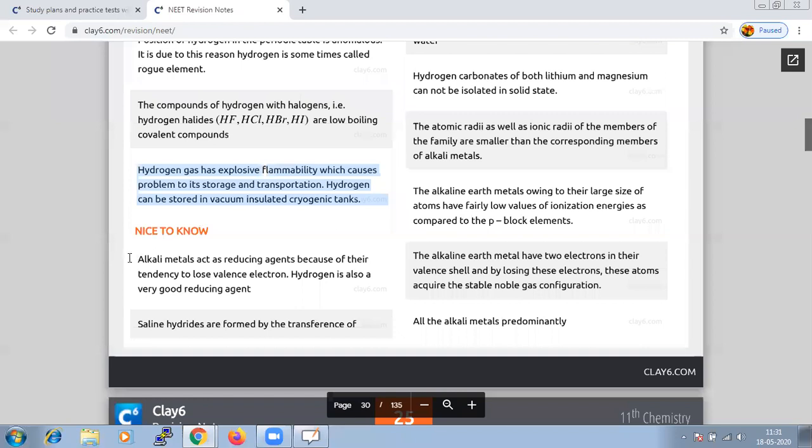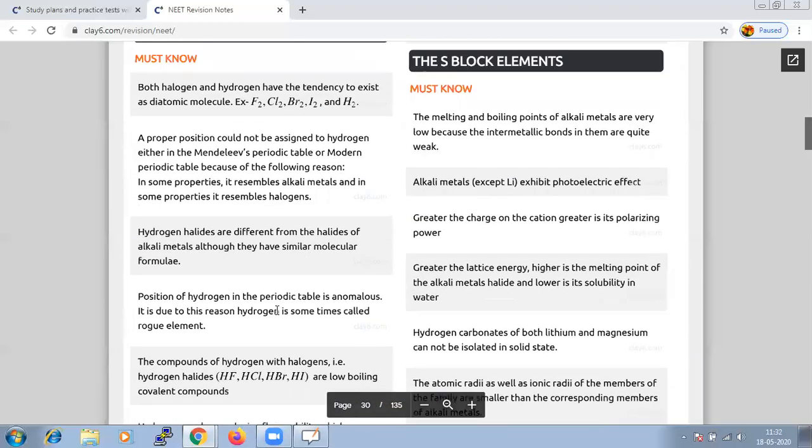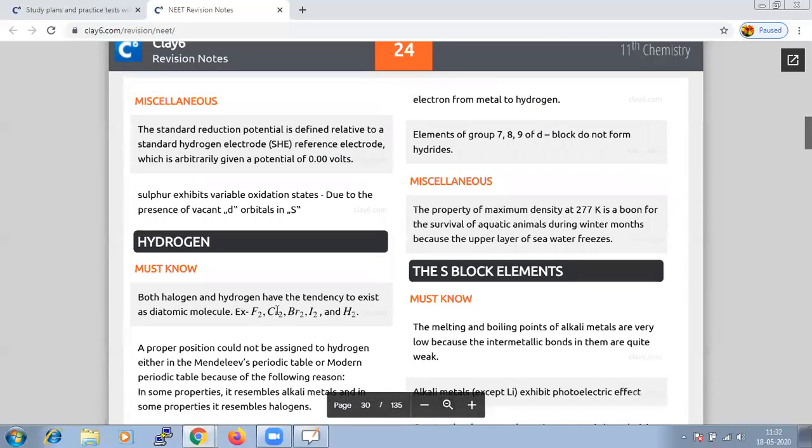Alkali metals act as reducing agents because of their tendency to lose valence electrons. In a similar way, hydrogen is also a very good reducing agent. Saline hydrides are formed because of the transference of electrons from the metal to hydrogen.